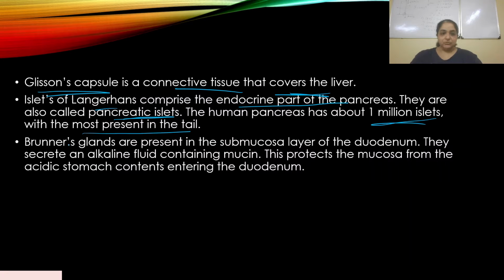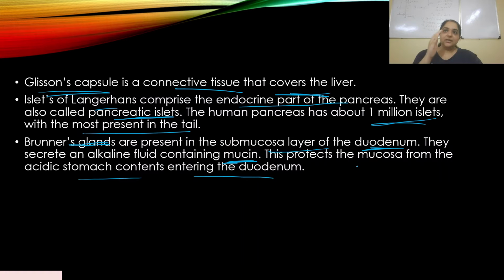Brunner's glands are present in the submucosa layer of the duodenum. Brunner's glands are very specific to the duodenum. It is only seen over there in the duodenum. So if you see Brunner's gland, you know they are talking about the duodenum. They secrete an alkaline fluid containing mucin. This is done to protect the mucosa from the acidic stomach contents entering the duodenum.